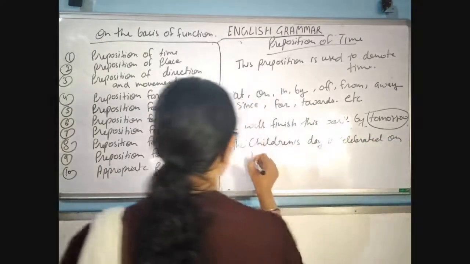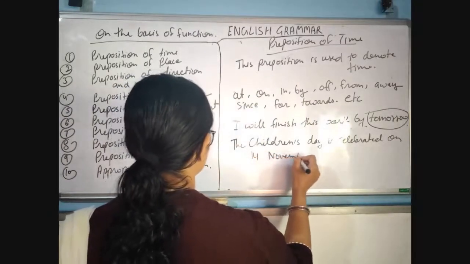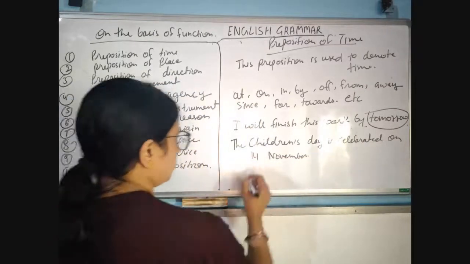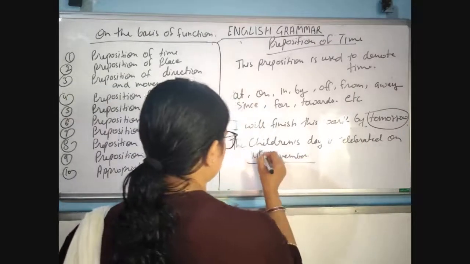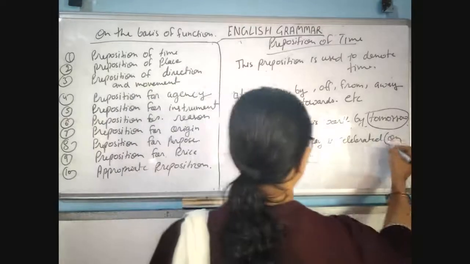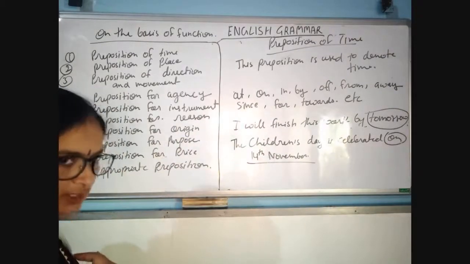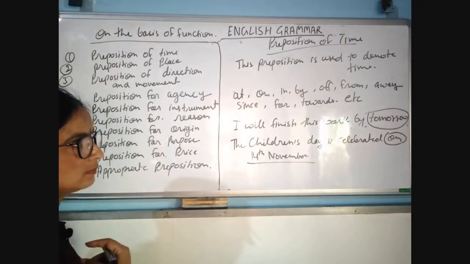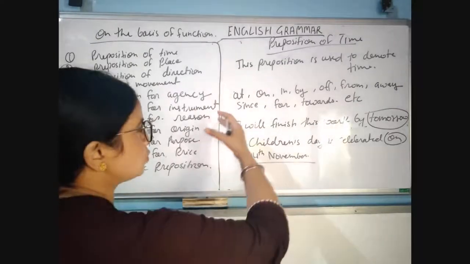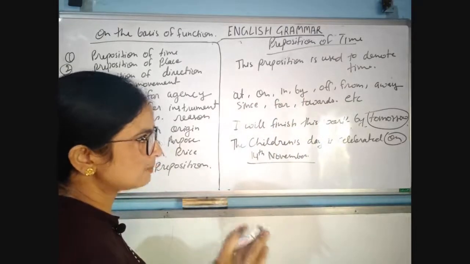Celebrated on 14th November. Okay. So 14th November is time, and for it "on" preposition is used here, so that's why this is a preposition of time. Is that clear? In this way we can use so many types of preposition of time in different ways, but